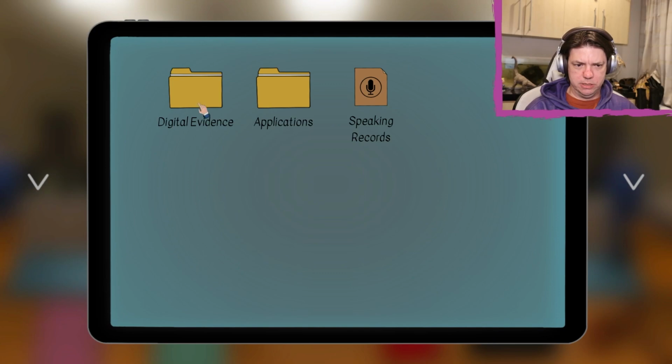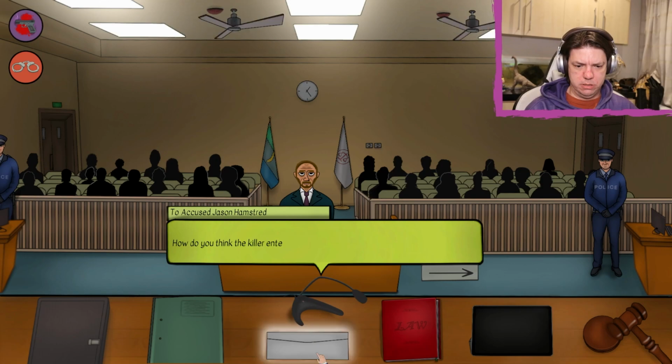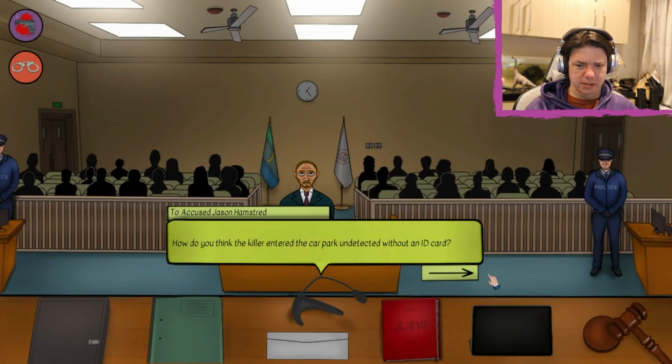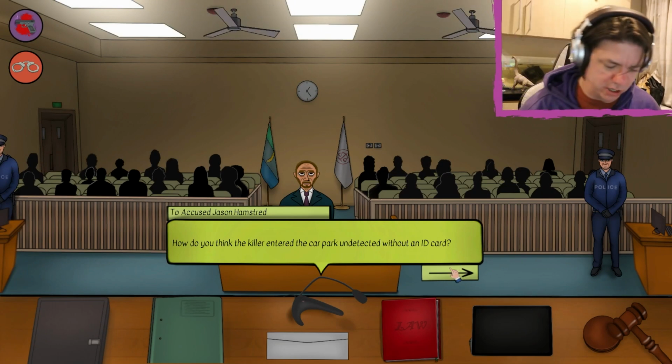Okay. No digital evidence. Okay. A lot of evidence is lost as a result of anarchist attacks. In order to ensure the security of the evidence in the cases, we will deliver the evidence to Cryptex. If you try to open it 3 times before the green light turns on, the Cryptex will destroy the evidence.